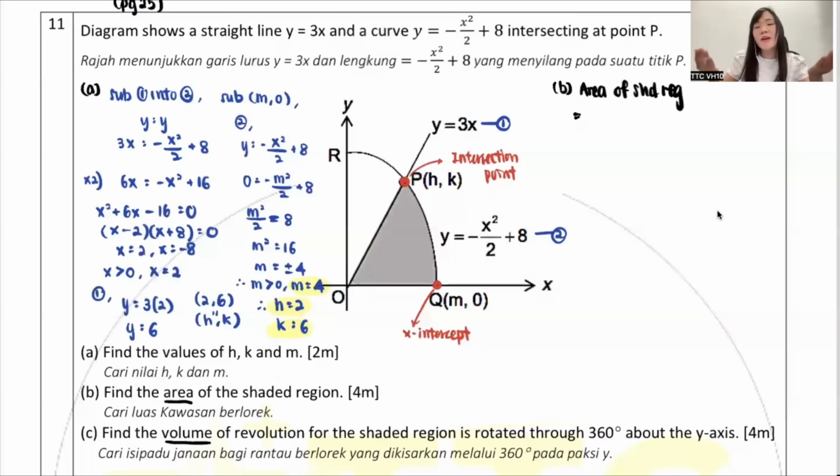Whenever you stick on the x-axis or y-axis, the values on the axes are very important. Now you look at your graph, it's all empty. You don't even have the values, like this one, 0. What is this? You don't know. What is this? You don't know. Don't you feel like you need to find it out? So just now, you already found your H and K. Why don't you update it? So you already get 2, 6, and you already get 4. Correct? So eventually you already got all of that. Then you need to write it down nicely. Okay, see the Q here is 4.